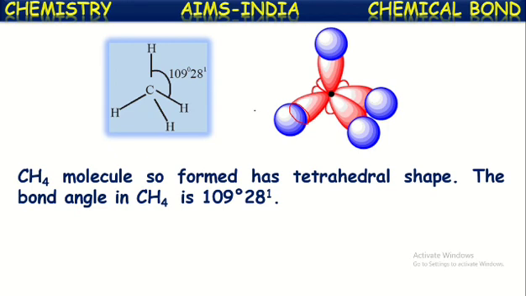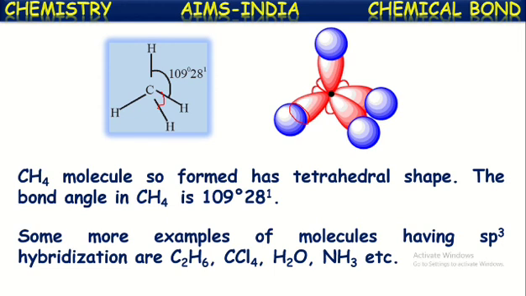The methane molecule so formed has a regular tetrahedral shape, commonly called tetrahedral. The bond angle in the methane molecule is 109 degrees 28 minutes between any two hydrogen atoms. So here the bond angle is 109 degrees 28 minutes.